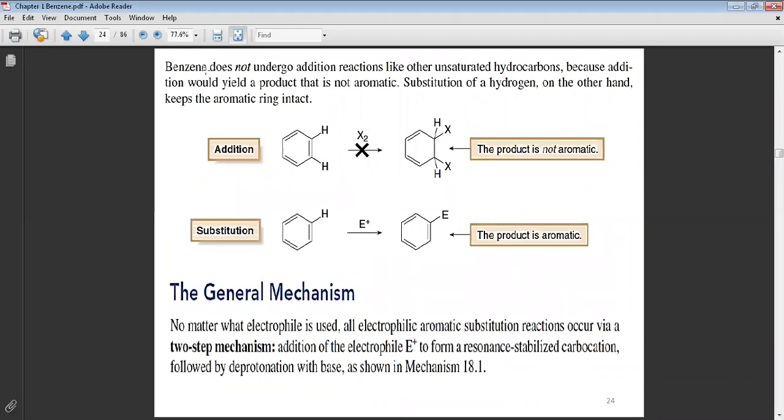Now, we said before that benzene doesn't undergo addition reactions like other compounds. If I say you have benzene and it reacts with X2, don't make an addition reaction. If you make an addition reaction like that, it will be a big mistake, an error. The benzene will undergo a substitution reaction, by replacement of one hydrogen by the electrophile.